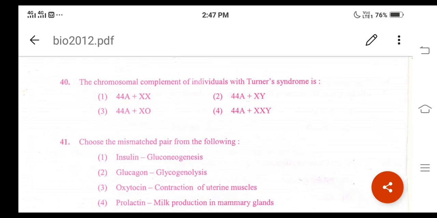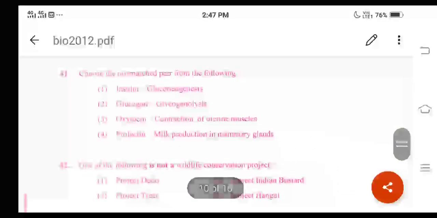And let us go for the next question. Question number 41. What is the question here? We have to identify the mismatched pair. Choose the mismatched pair from the following.